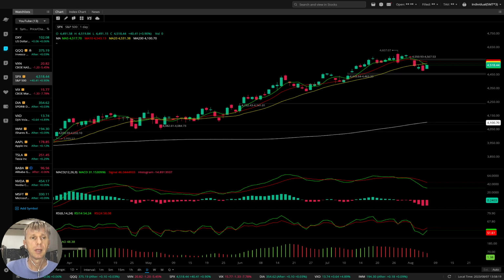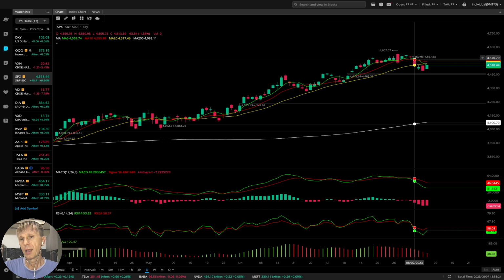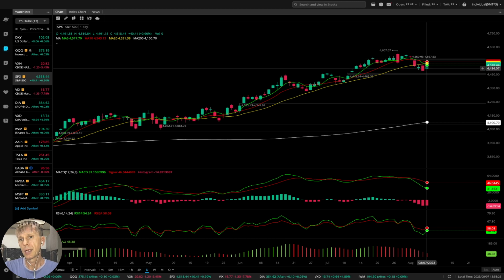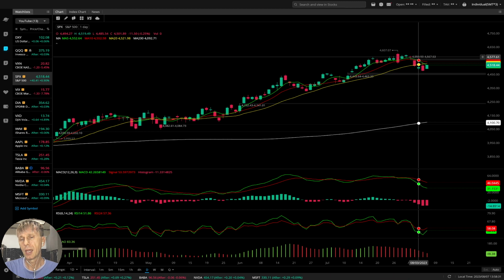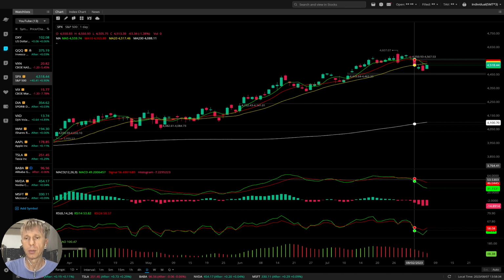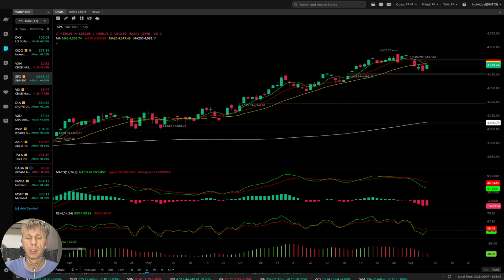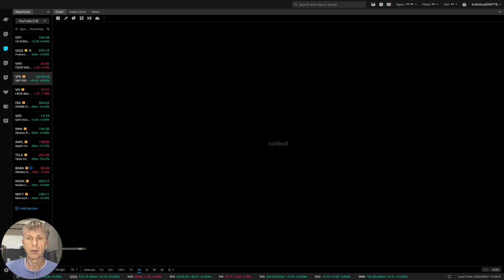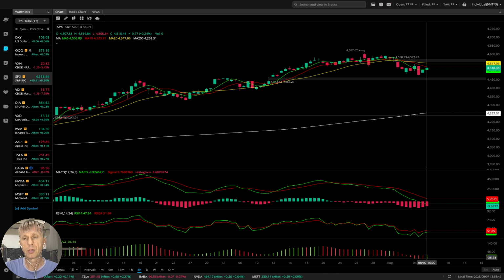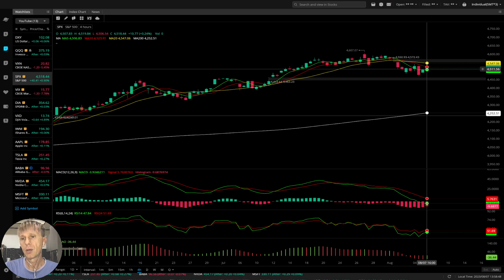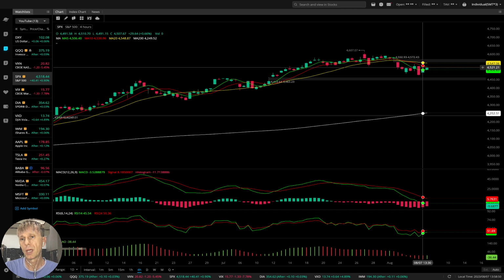SPX, S&P 500. Daily time frame: MA5 did a bearish crossover over 10 and 20, last bar below 20. It is still bearish territory, also with a gap down on the left like QQQ, right? All indicators bearish on the daily time frame. Let's see the 4 hour time frame. All indicators bearish except awesome oscillator. The last bar is above MA5, but still below 10 and 20, still bearish territory.